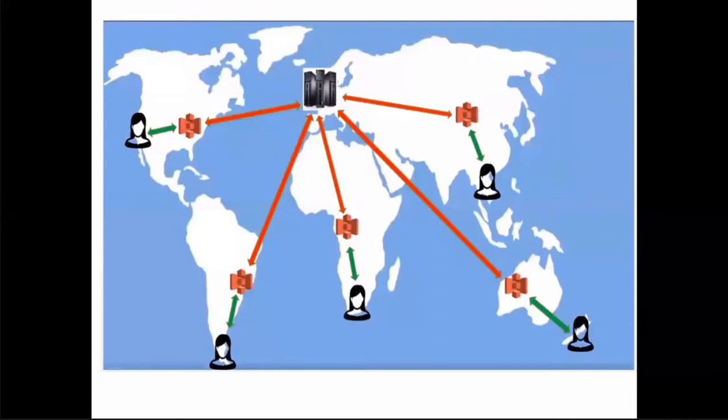Try to understand the concept of transfer acceleration. Assuming the bucket is in Europe, and the user who is accessing the S3 bucket, who wants to upload objects into the S3 bucket, is in New Zealand.